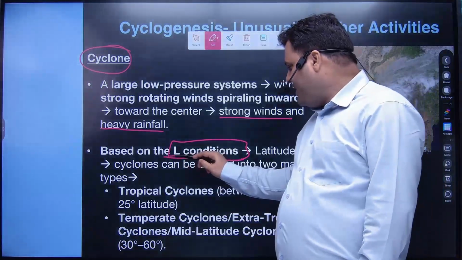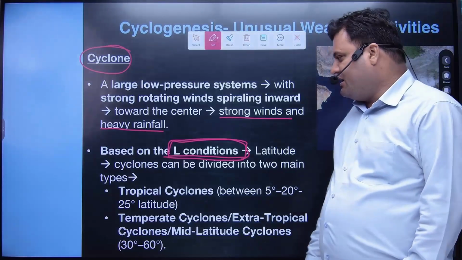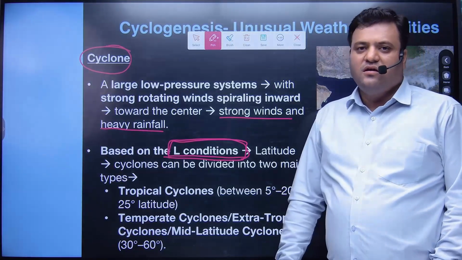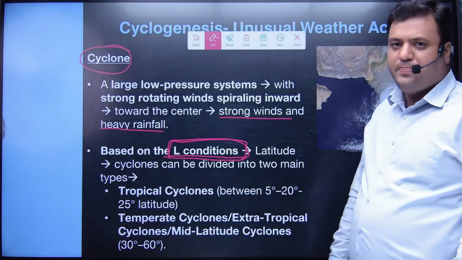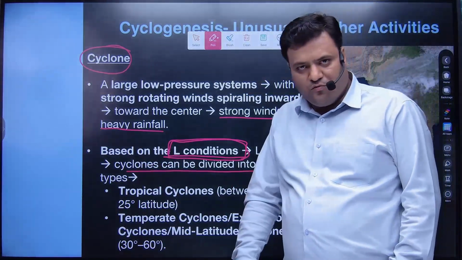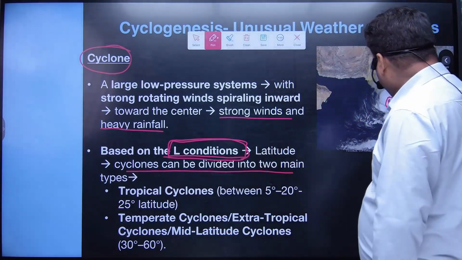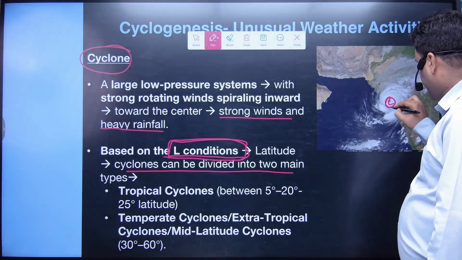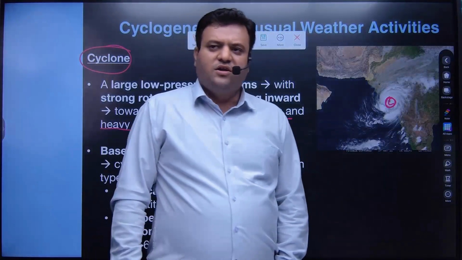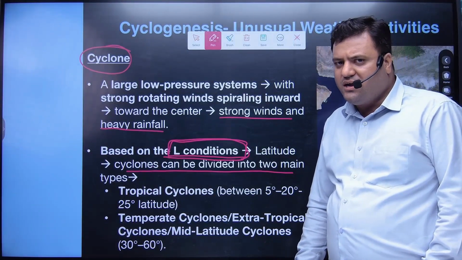Based on the latitudinal condition with respect to the low pressure, whenever a cyclone would emerge or form, you can categorize cyclones in two ways. If the formation of this low pressure is near 5 degree to 20 or 25 degree, in the tropical region, I hope you have clarity.